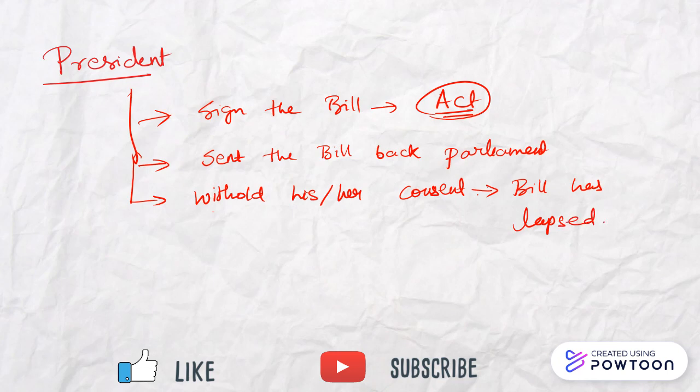If the bill is sent back to the parliament, what are the options? The parliament will again pass it, the Lok Sabha and Rajya Sabha will again pass it, and if this time the Lok Sabha and Rajya Sabha pass the bill, with or without any suggestions given by the president, the president has to sign this bill this time. The second time, the president cannot send the bill back.